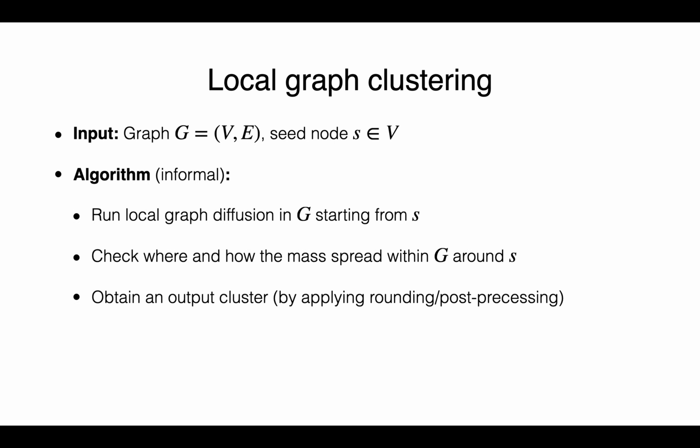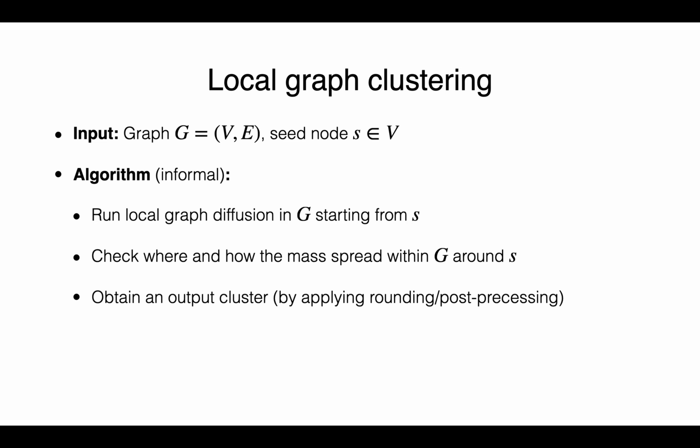Here is a high-level description of a traditional diffusion-based local graph clustering algorithm. The input is a graph and a seed node. In order to find a good cluster that contains the seed, typically we run local graph diffusion in the graph starting from the seed. Then we check where and how the mass spreads within G. Finally, we obtain a cluster by applying some rounding procedure. This type of algorithm does not work with node attributes, which can provide additional useful information.